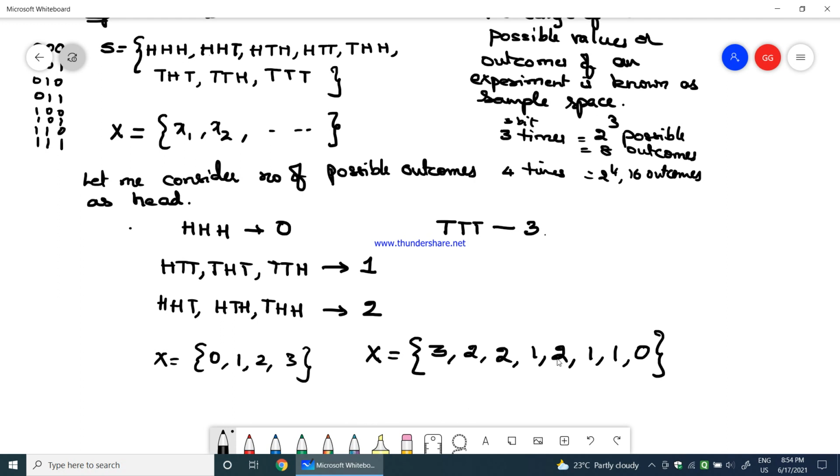Here certain values of the random variable are repeated, so I can just write X equals 0, 1, 2, 3.